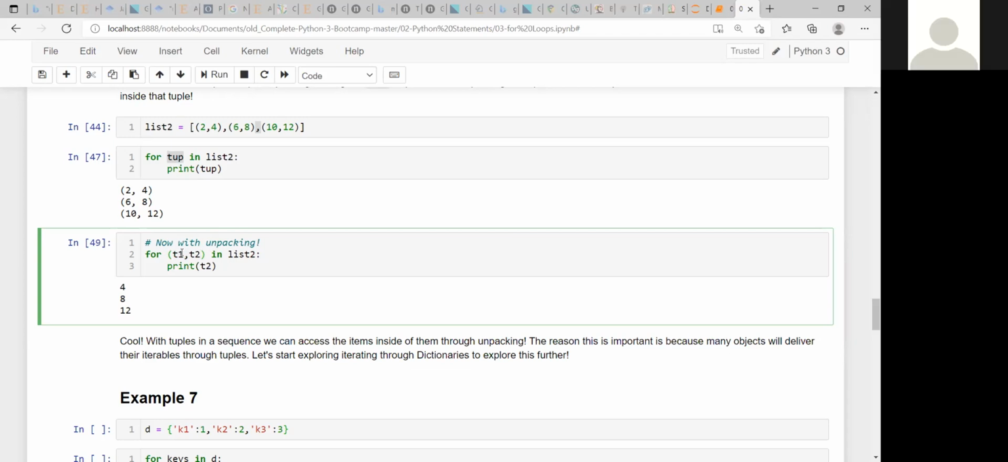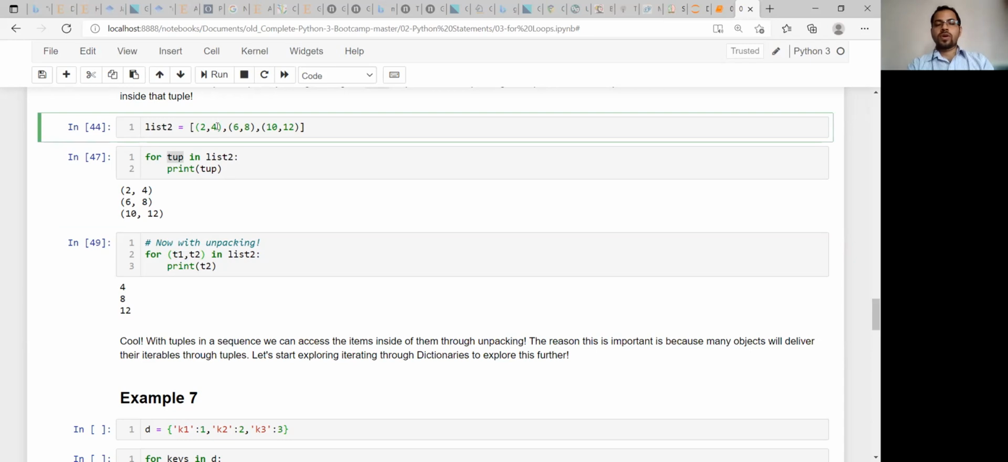In case the tuples doesn't have an equal amount of objects, then that will not work. This only works when the number of elements inside the tuples is the same. Otherwise, where will this value be stored? Let's check.